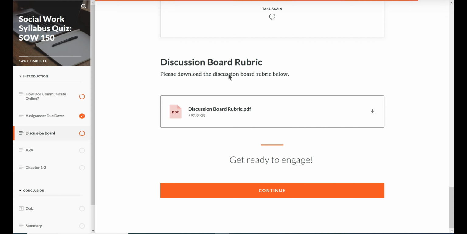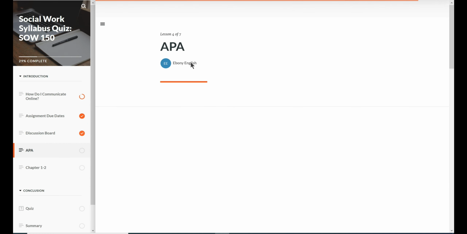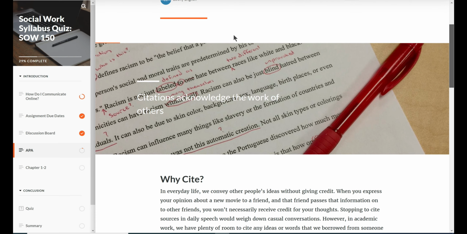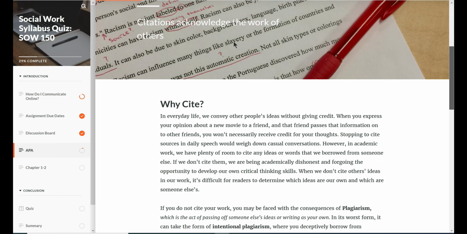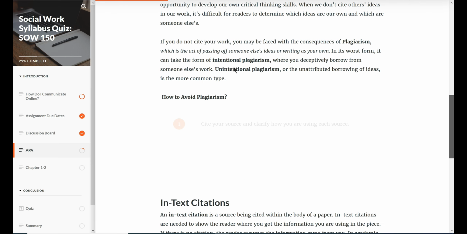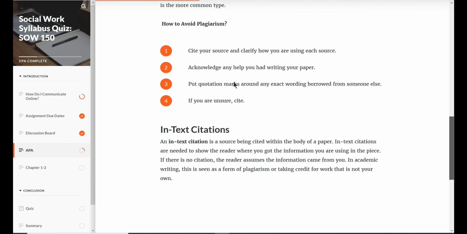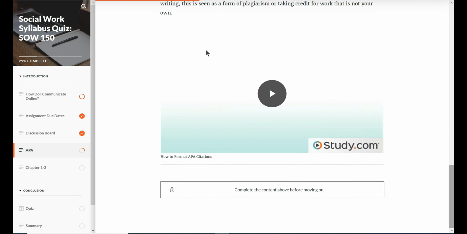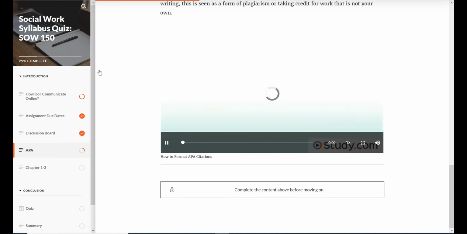Unless your assignment is grossly incomplete or something else is going on, everything that you don't have or that you're doing is addressed in that rubric. APA, learn it, love it, because you're going to need it throughout your academic career if you're going to be in the social sciences. It's very simple once you get the hang of it. If you ignore it and don't want to do it, then you're going to have problems. So you want to learn APA.